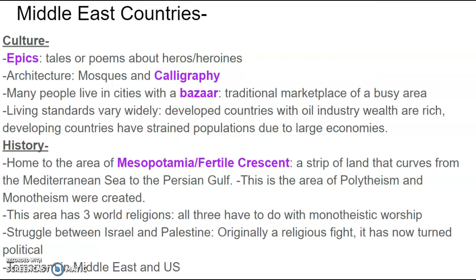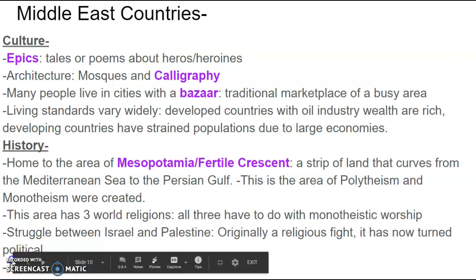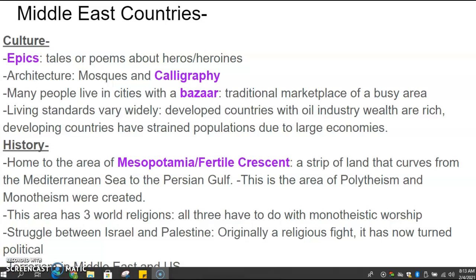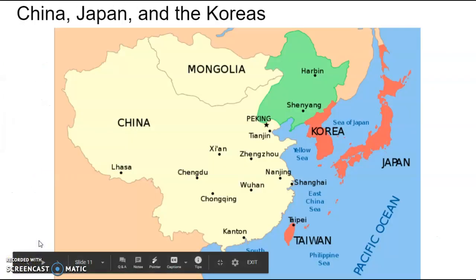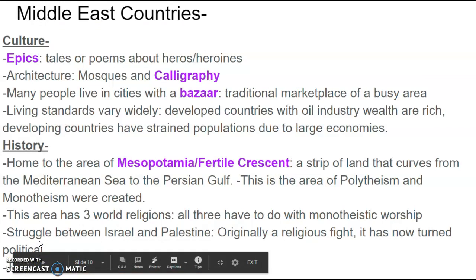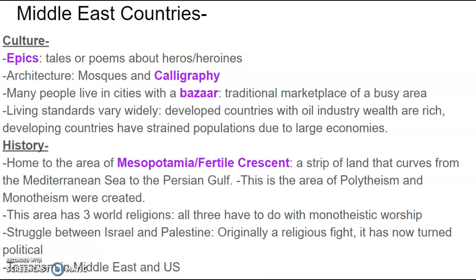Those Middle Eastern countries have a lot of different cultures. First of all, a type of culture that they have is called an epic, or a tale or poem about heroes or heroines of this type of story. They're very famous for their architecture, especially in religious practicing areas like mosques or writing of calligraphy. Many of these people in the Middle East live in cities with a bazaar, which is a traditional marketplace of a busy area. It's kind of like a Saturday afternoon farmers market that happens all the time for them.